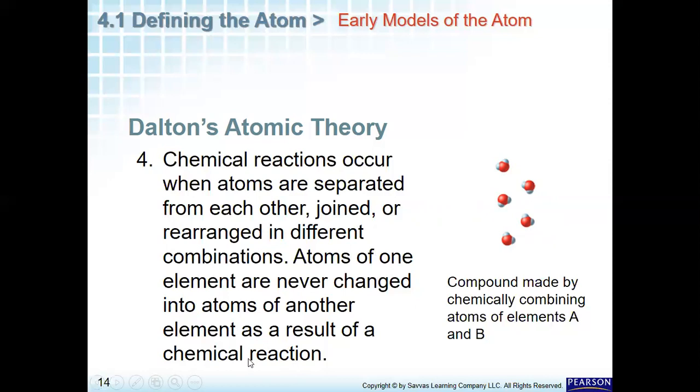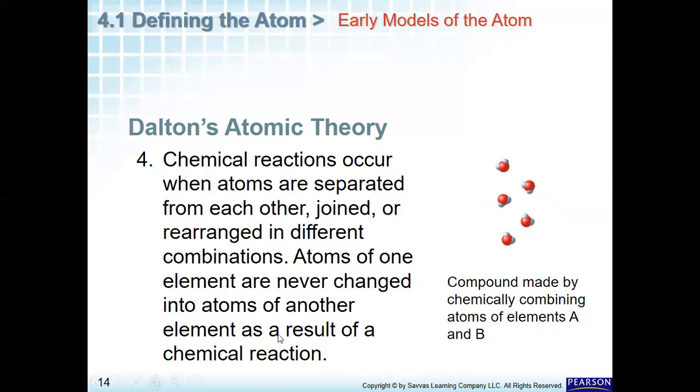So if I separate two elements from each other in a compound and rearrange them inside it, I get a new structure of the compound. When I change any chemical structure here, it's a chemical reaction.